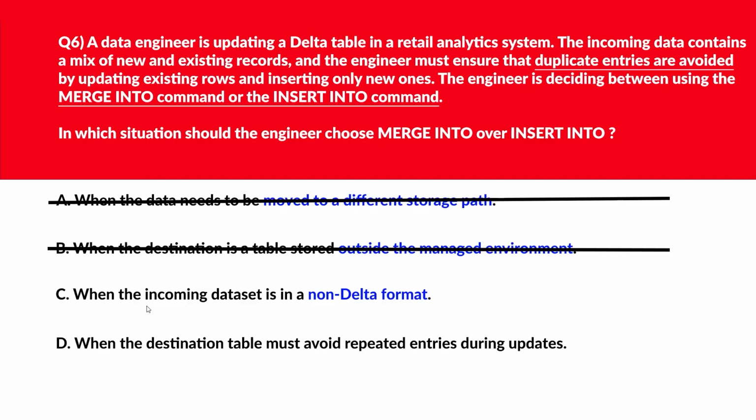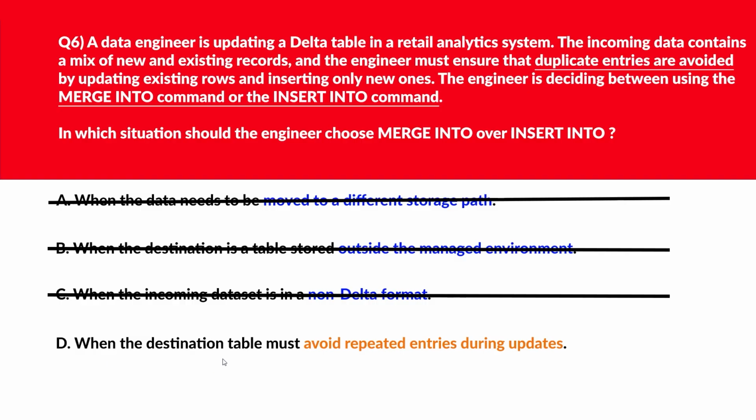C says when the incoming dataset is in a non-delta format. Merge into requires the source or the target to be a delta table, right? As mentioned previously, like option B. So this is again wrong. Now let's move to option D.